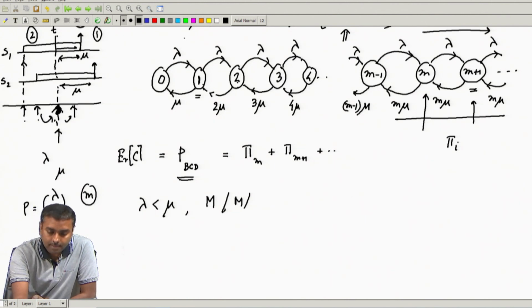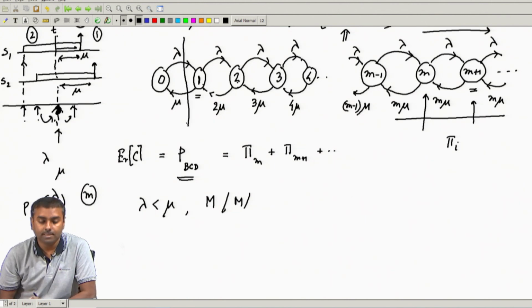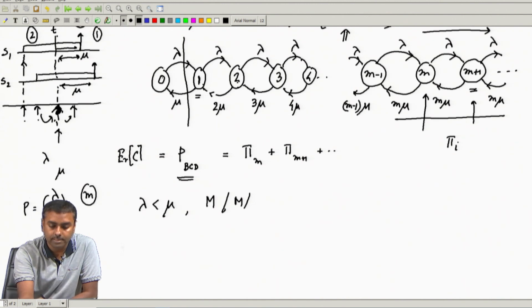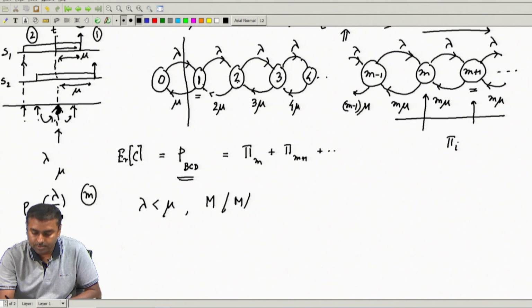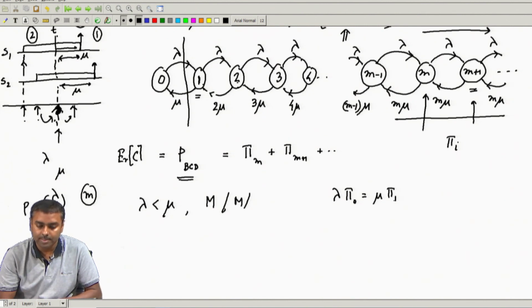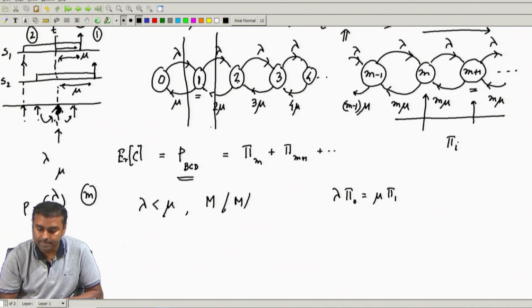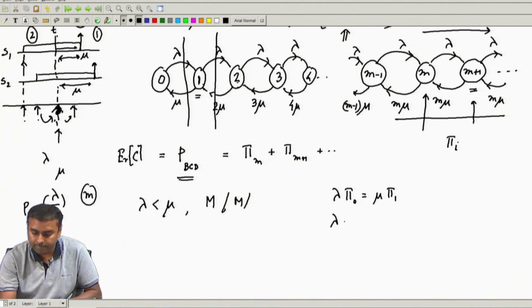So, over here I can again do the same thing. From this 0 state, if I consider the outgoing rate and the incoming rate, I can write lambda into pi 0 is equal to mu into pi 1. The first equation remains the same, only the second equation changes. Now, what happens? Lambda into pi 1 becomes 2 mu into pi 2 and so on.